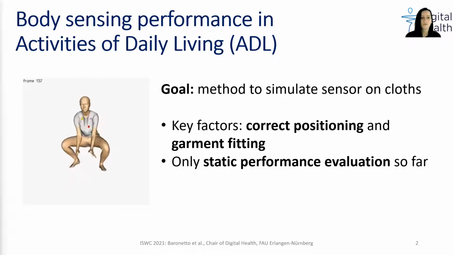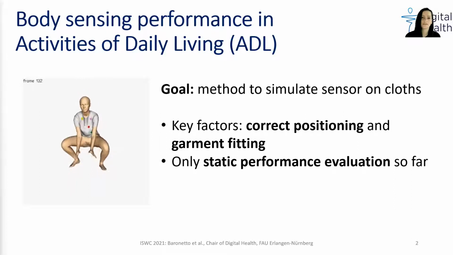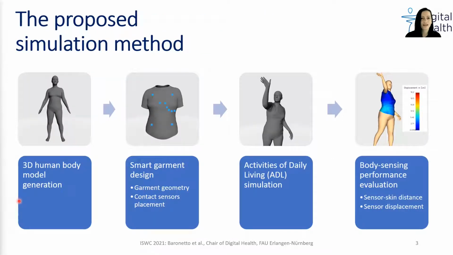In this work, we present a novel simulation method to estimate contact sensor performance during different motion sequences that may occur during activities of daily living. So far, the analysis has only been conducted in static body positions. Our method comprises 4 steps: 3D human body model generation, automated smart garment design, simulation of activities of daily living, and dynamic sensor fitting and displacement evaluation.